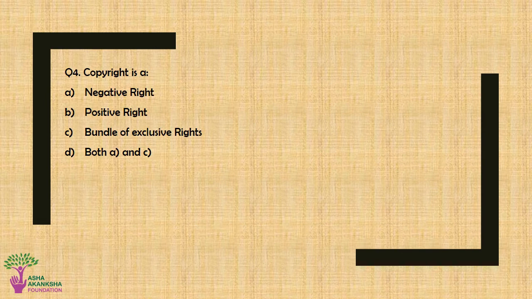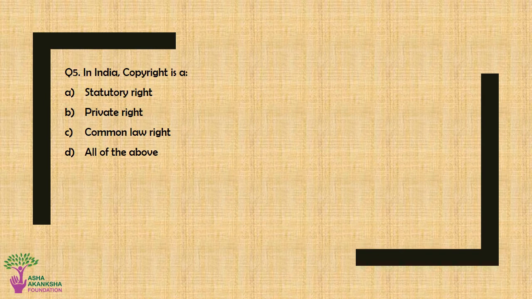Question number 4. Copyright is a option A. Negative right. Option B. Positive right. Option C. Bundle of exclusive rights. Or option D. Both option A and option C. The correct answer for this question is option D. Both option A, a negative right, and option C, bundle of exclusive rights.